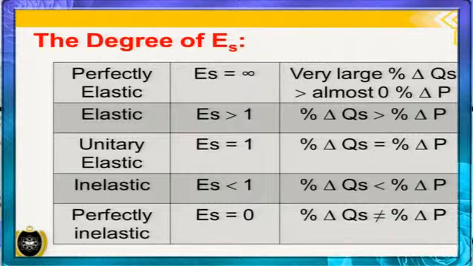That means percentage change in quantity supplied is less than percentage change in price. And the last one is perfectly inelastic, ES equal to 0. That means the percentage change in price doesn't affect the percentage change in quantity supplied.